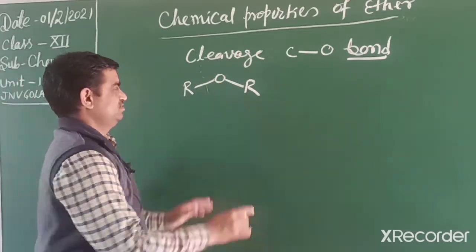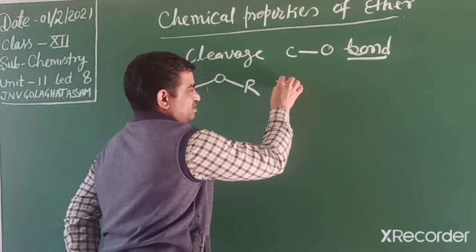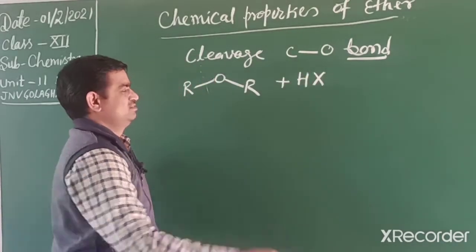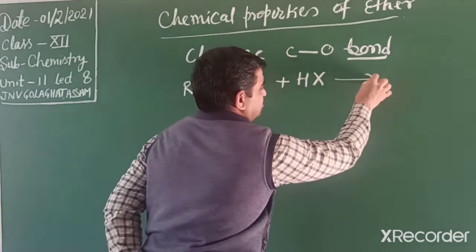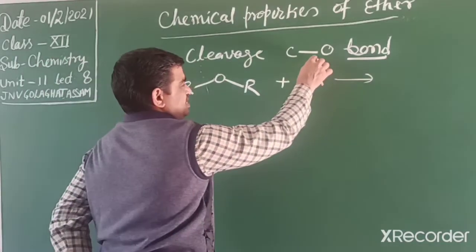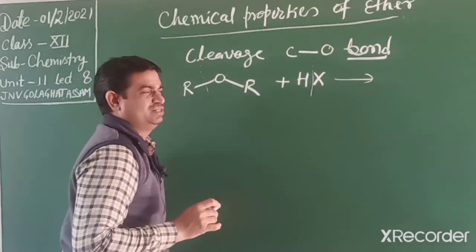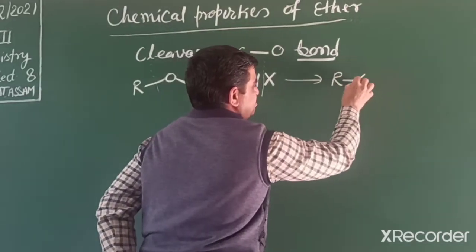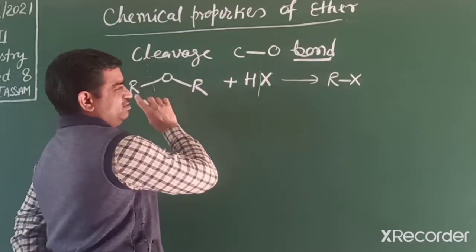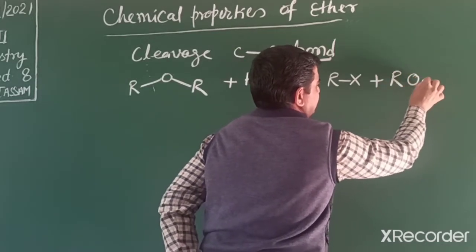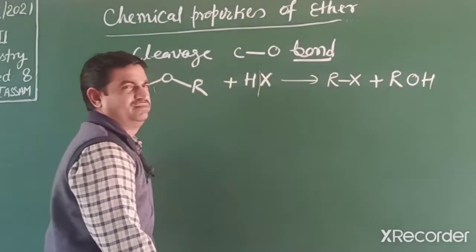The first reaction is when ether reacts with HX, a hydrogen halide, an acid. What do we get as the product? This bond dissociates and HX also dissociates in this way. So we get RX, an alkyl halide, and an alcohol.